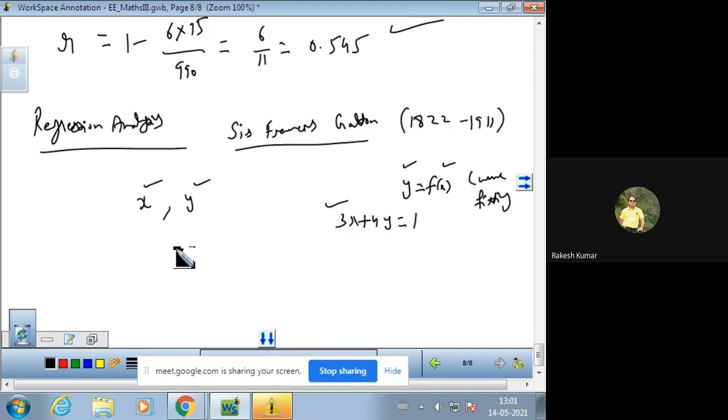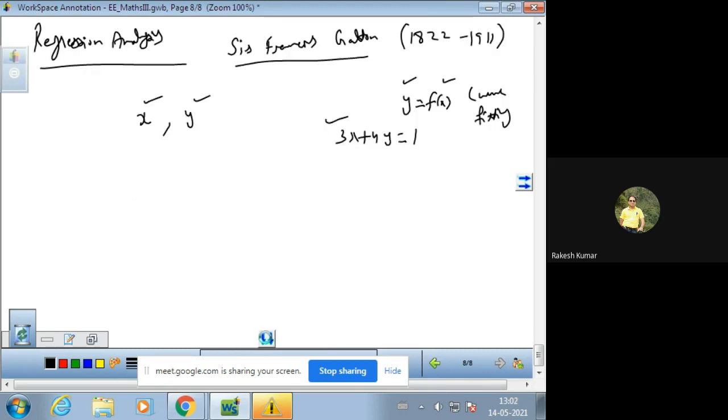This curve is called the curve of regression, and the relationship is said to be expressed by means of a curvilinear regression. So the mathematical equation of the regression curve is called a regression equation.